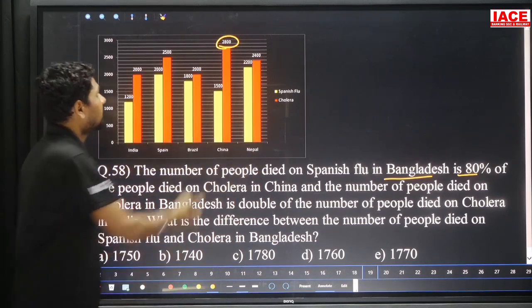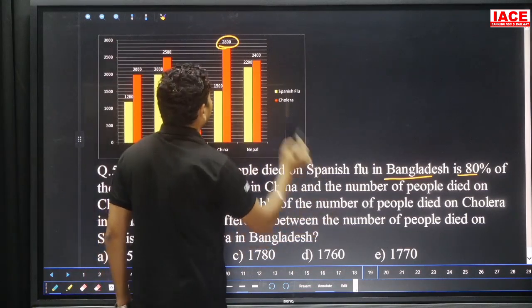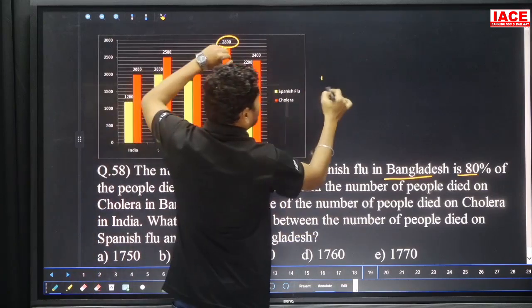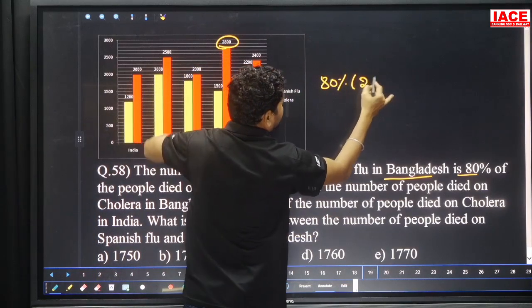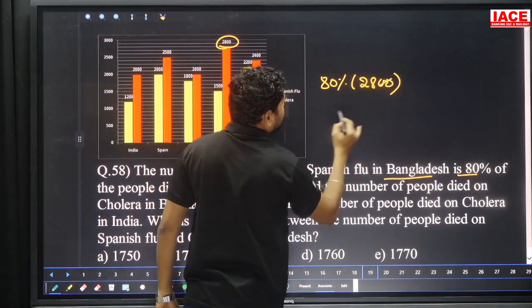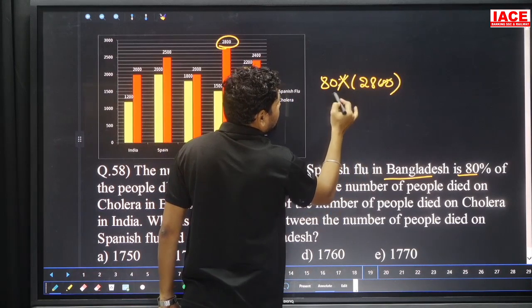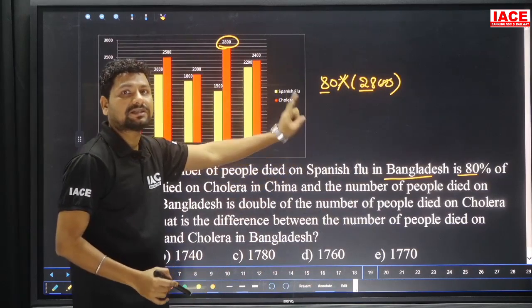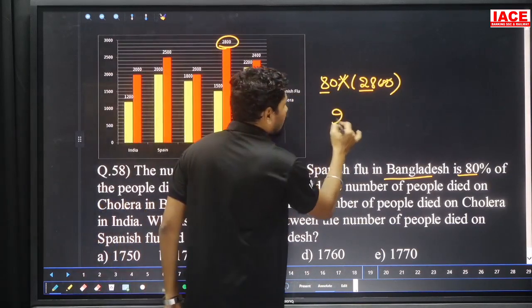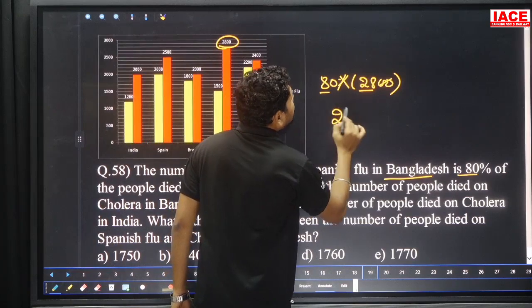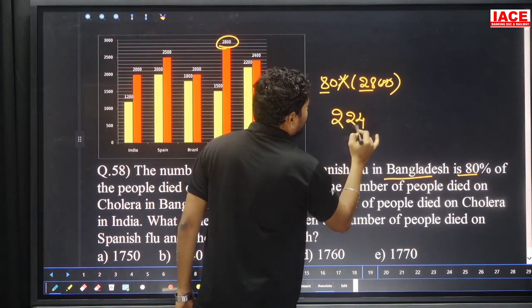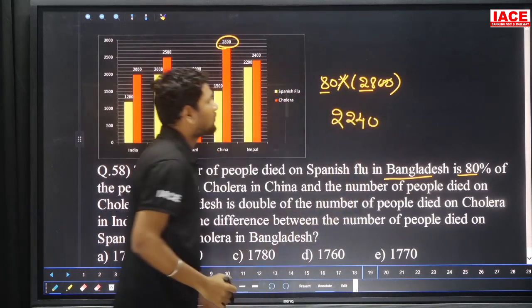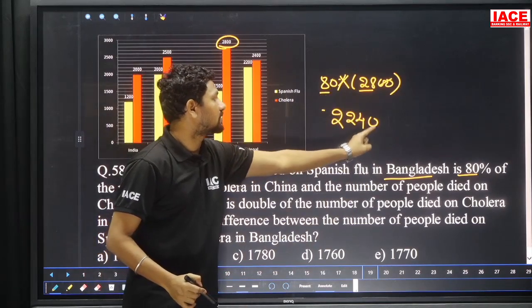Then 2800, 80% required. 80% of 2800: the percentage cancels, and 8 into 28 is what we require. 8 20s is 160, 8 8s is 64, 64 plus 160 is 224, and 0. The total value is 2240, and here we should also write 0.